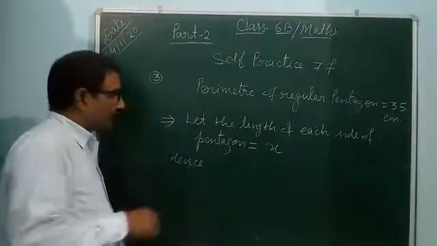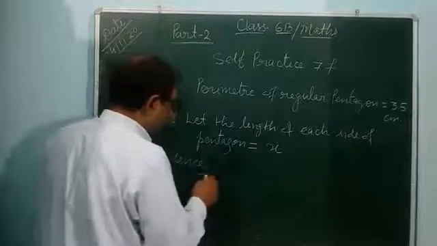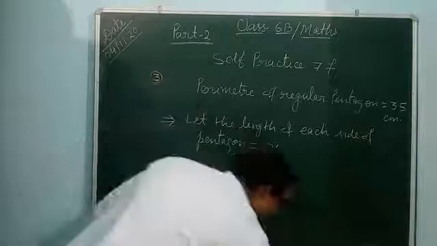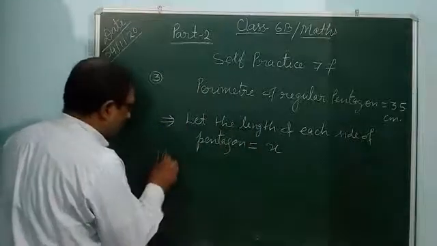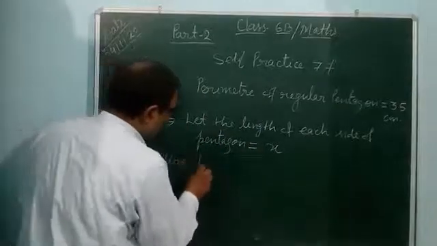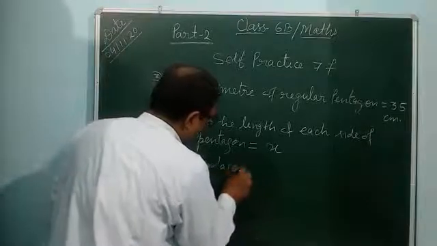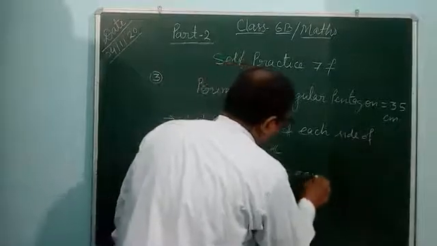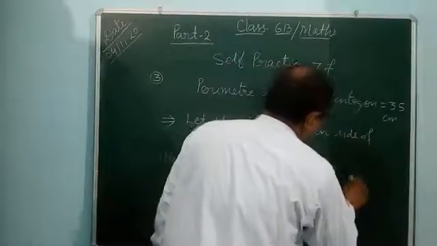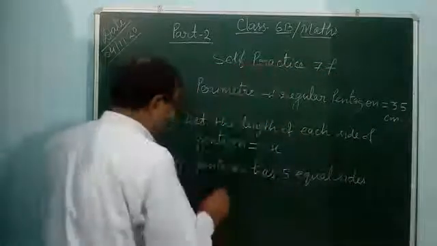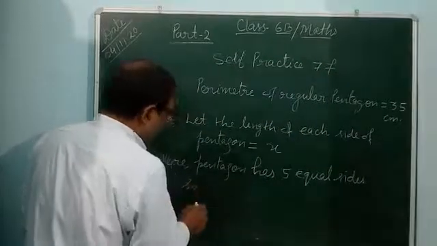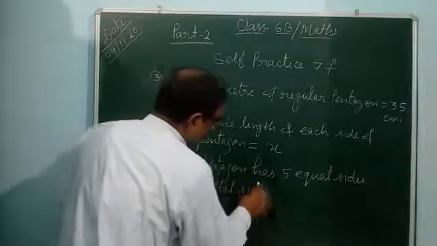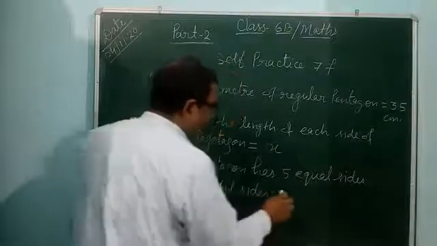So you see, here you can write like that: pentagon has 5 equal sides, so total side is equal to x into 5.